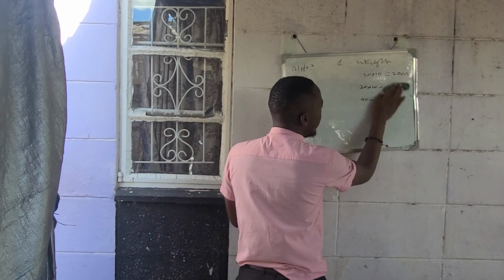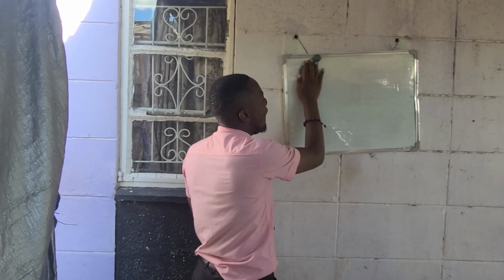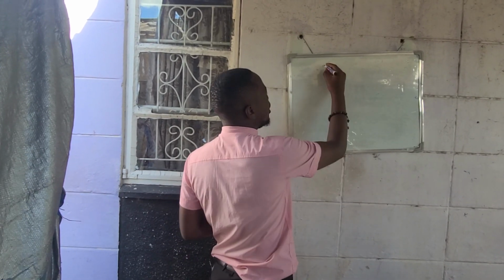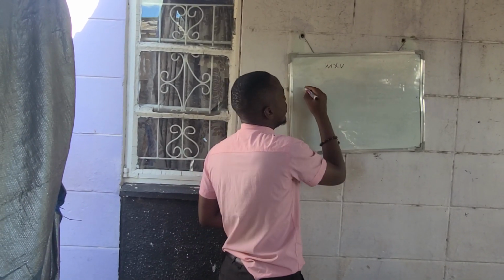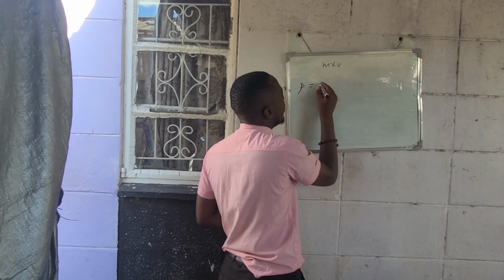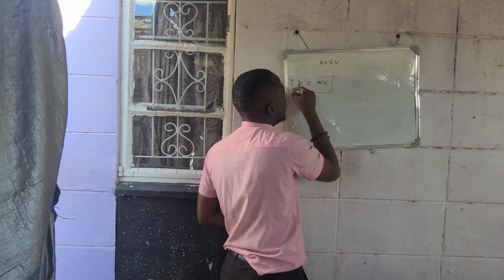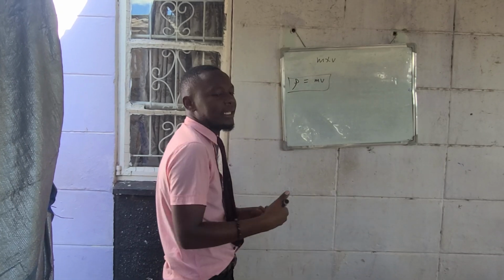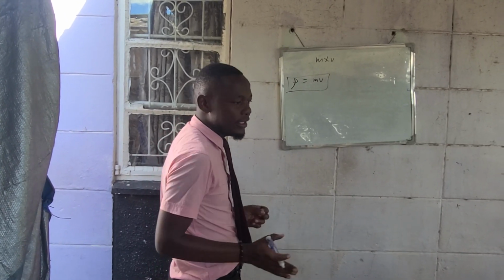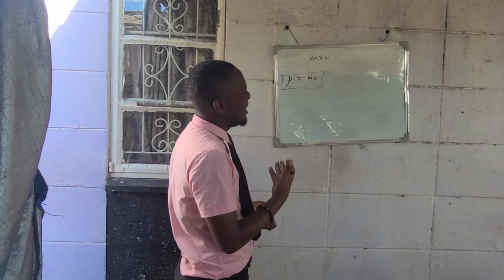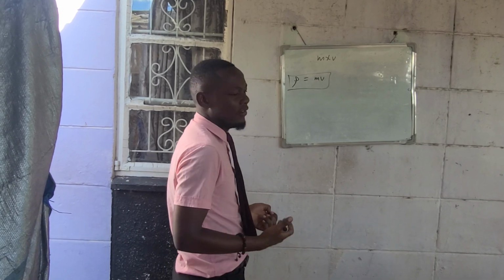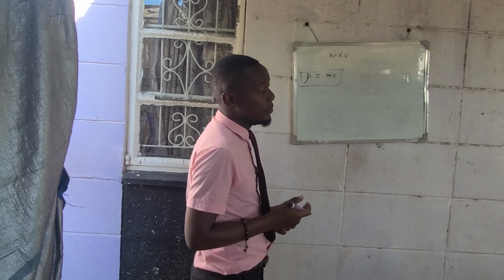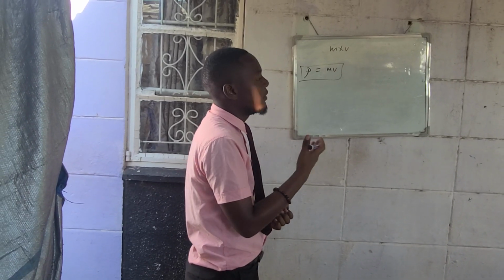From mass and weight, we move on to what is called momentum. Momentum is mass times velocity. So momentum is equal to mass times velocity. The momentum of the object depends on mass and velocity. It carries about 3 marks. In combined science it's very easy for you to pass this. But energy is 2 marks. So momentum is equal to mass times velocity.